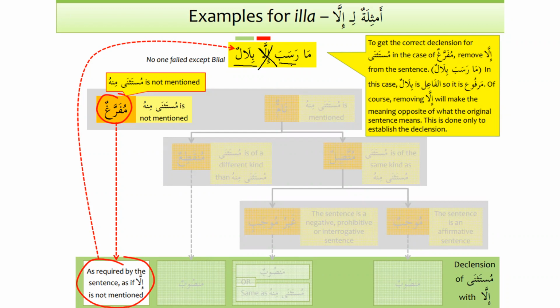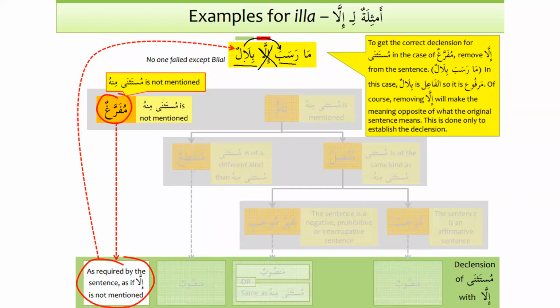So when you say ma rasaba bilalun, here Bilal is the doer, so it will be marfu. If you say ma ra'aytu illa bilalan or ma ra'aytu bilalan, ra'aytu is verb plus fa'il and bilalan will be mansub. So the ending of the noun that comes after illa depends on how it is used in the sentence. How will the verb be, Ustad, whether it is lazim or not? Yes, the verb has to be a verb, or shibhu jumla, or jar majroor.